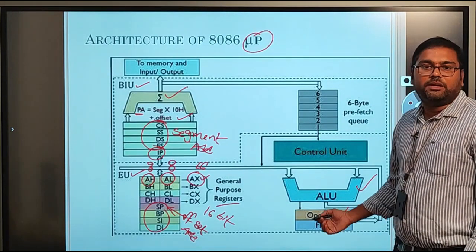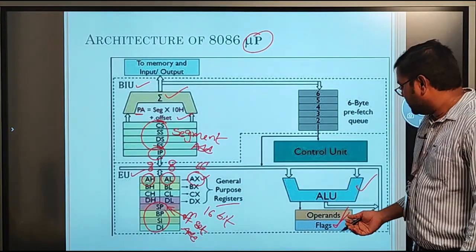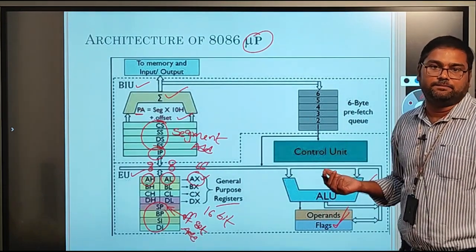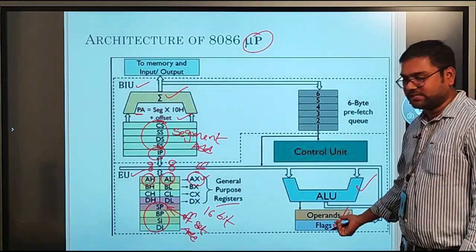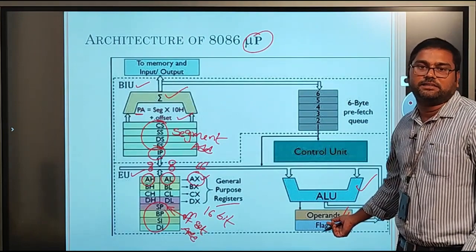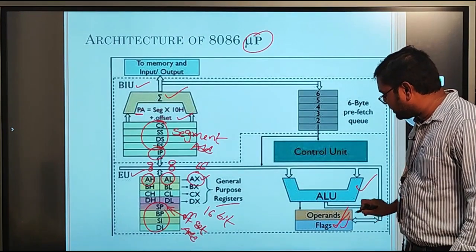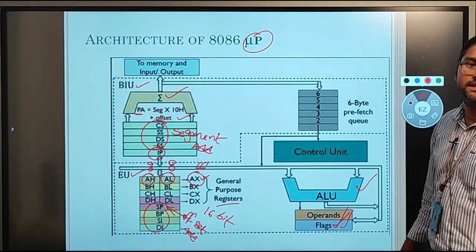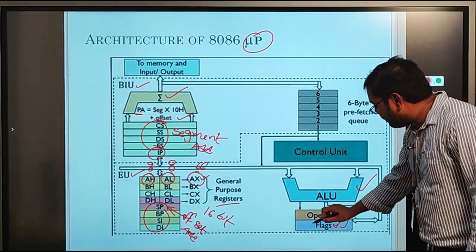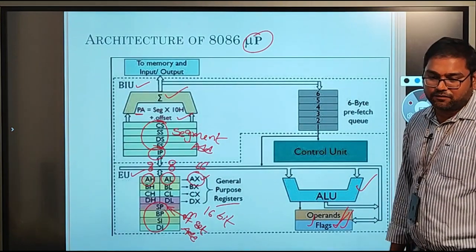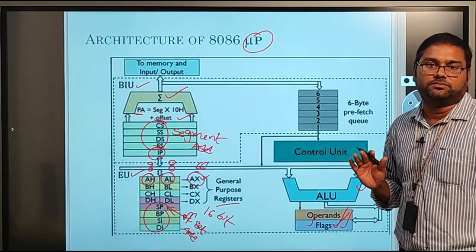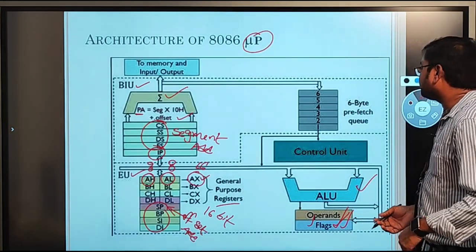For example, if we are performing any addition or any subtraction, after completion of addition, if we are having any auxiliary carry or any carry, that auxiliary carry flag will be set here. Similarly, if any carry is generated, the carry flag will be set here. Like this, if any parity is obtained or any sign flag, that means the result is positive or negative in case of any signed operations, the results will be updated here. This is the flag register. That means the flag register will show the complete status of the result after the completion of the execution. So this is about the flag register.